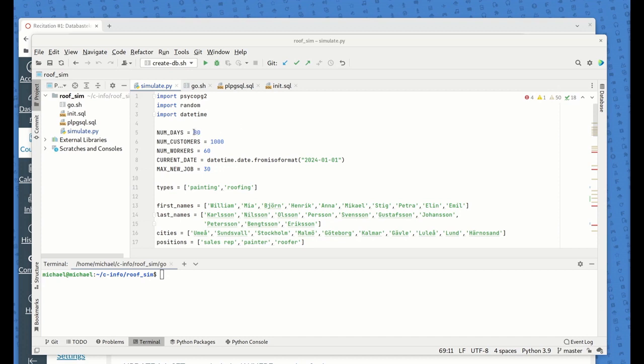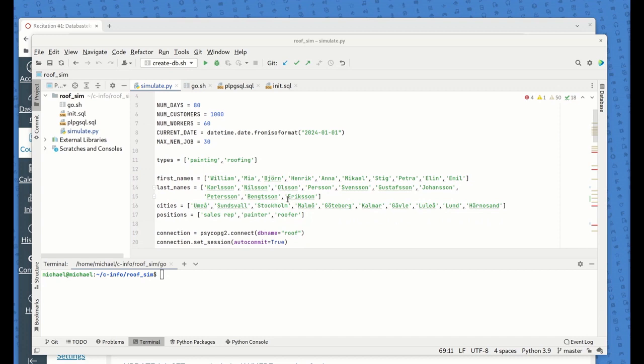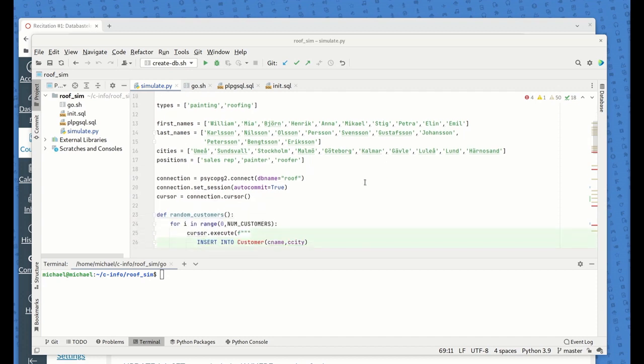We have the number of days. We're going to run 80 days of simulation. And then the number of jobs that are coming in, half painting and half roofing, is going to be drawn from a uniform distribution between 0 and 30. And those are prospects, of course. They're all just entering the initial stages, which in the case of painting is quoting, and in the case of roofing is estimating. These are the first names and the last names, just stuff we build the names with. Here are our cities in Sweden, and the database name is roof.